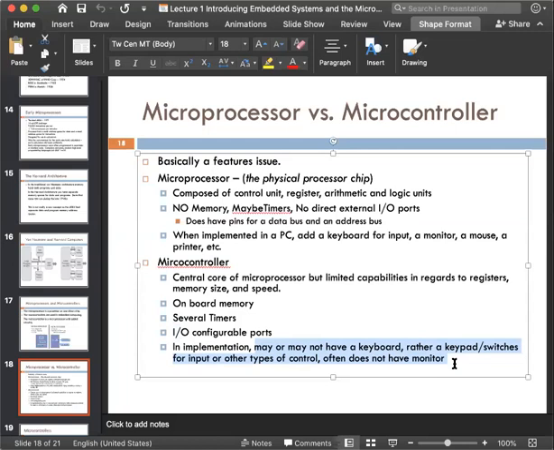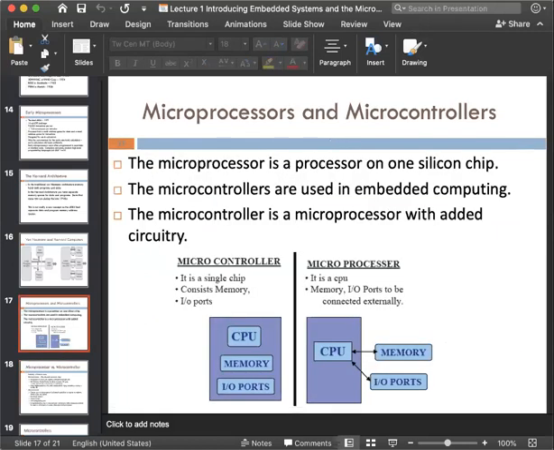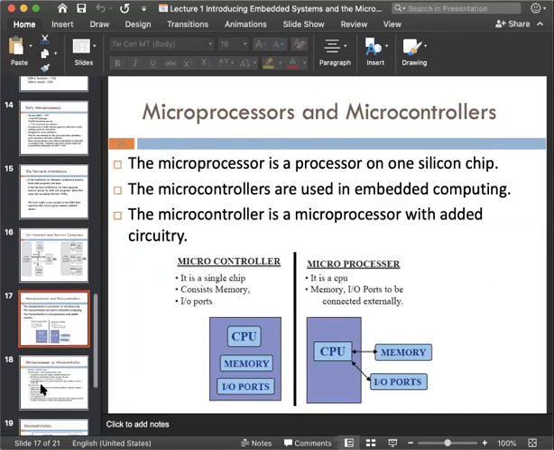If I use the remote, it can get the information and act accordingly. So these are some basic differences between microprocessor and microcontroller. Now, is it clear what a microprocessor is and what a microcontroller is? Yes, ma'am. Okay, so now you can differentiate between them.